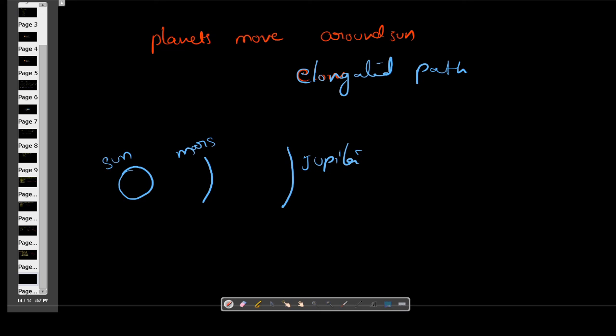In between these two orbits we will see asteroids. Okay, asteroids are found in between the orbits of Mars and Jupiter. These are the important questions.